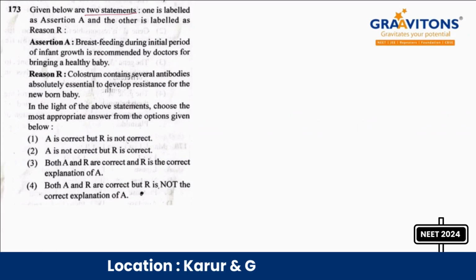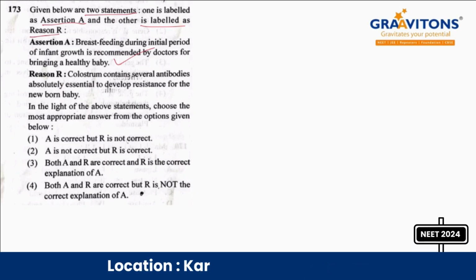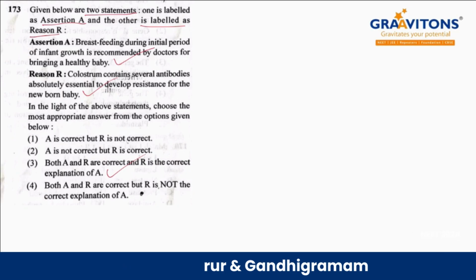Given below are two statements, one is labeled assertion and another is labeled reason. அப்பாடா இப்போ வரைக்கும் assertion and reason la first question இதுதான், right? Then see, breastfeeding during initial period of infant growth is recommended by the doctors for bringing a healthy baby. Yes, correct. Okay, colostrum contains several antibodies absolutely essential to develop resistance for the newborn baby. Okay, so first statementக்கு correct ஆன reason. ஏன் doctors recommend பண்ணுறாங்க, ஏன்னா அந்த first initial period of breast milk colostrum ல நிறைய antibodies இருக்கும். So it is the correct explanation. Okay, both the statements are correct and it is the correct explanation for the assertion.